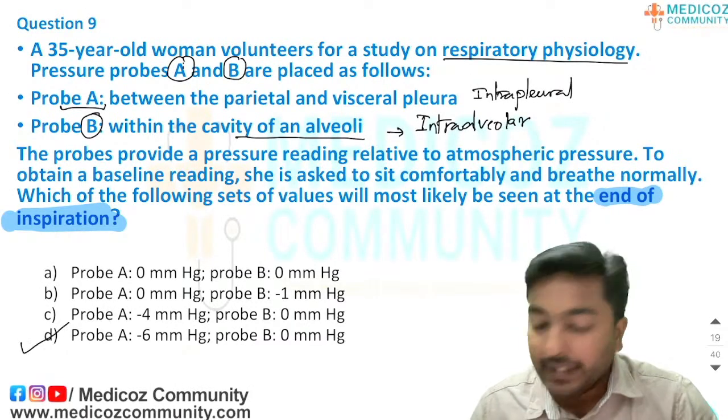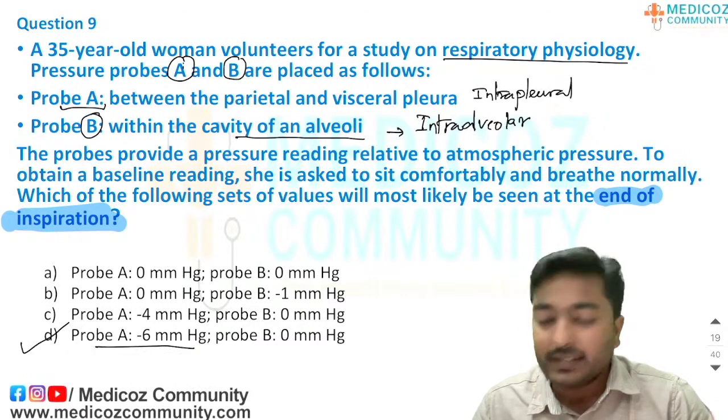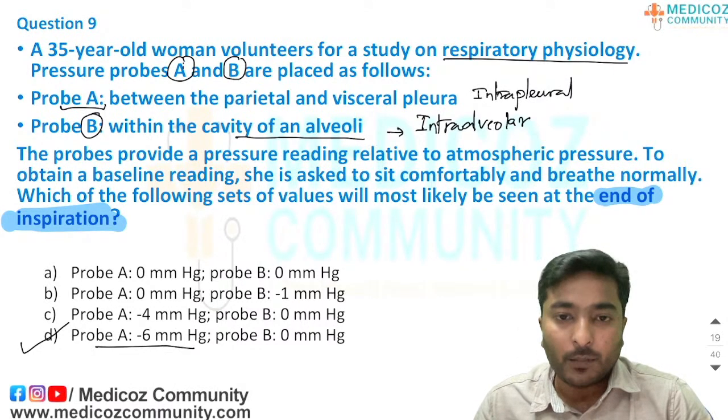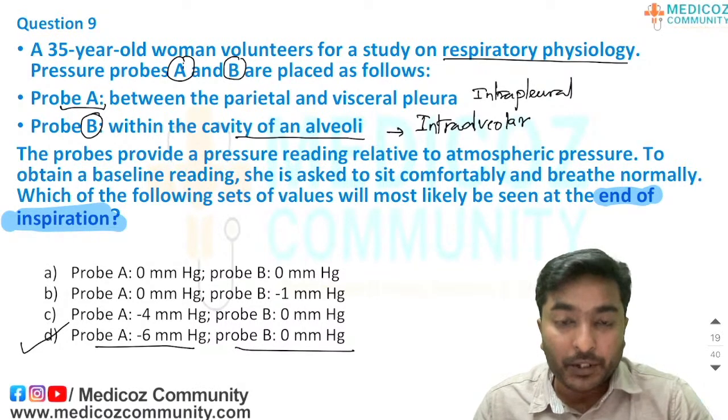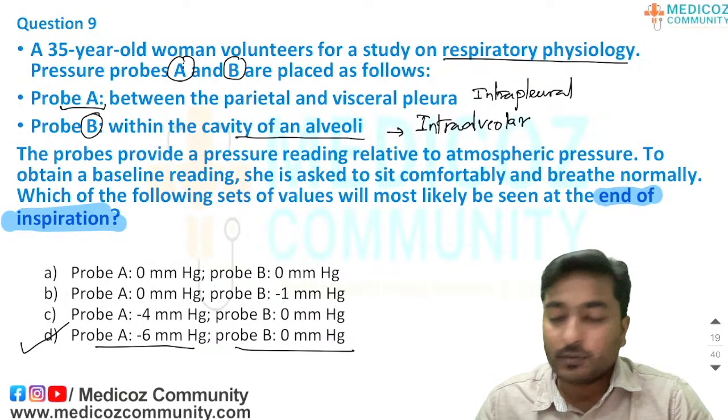So from this graph we got the answer for this question. The option is D: probe A shows -6 millimeter of mercury as the intrapleural pressure, and probe B shows the intra-alveolar pressure at the end of inspiration. Okay.